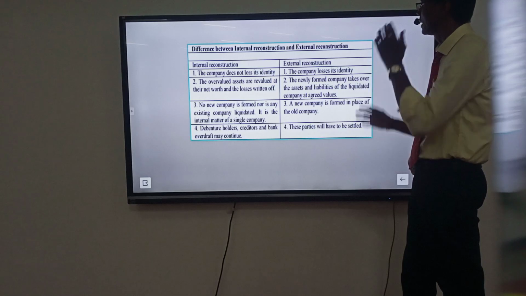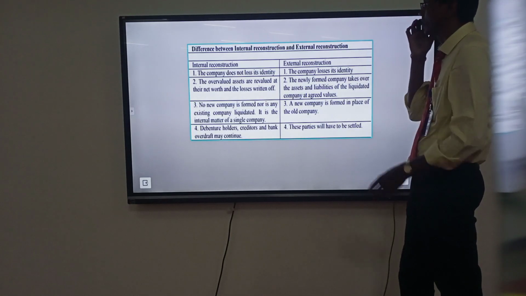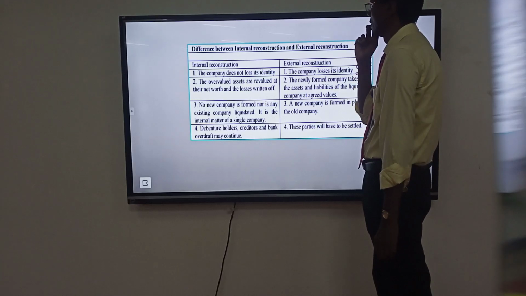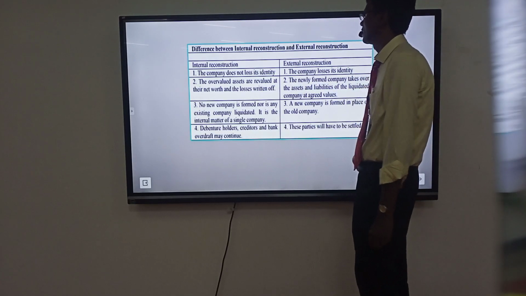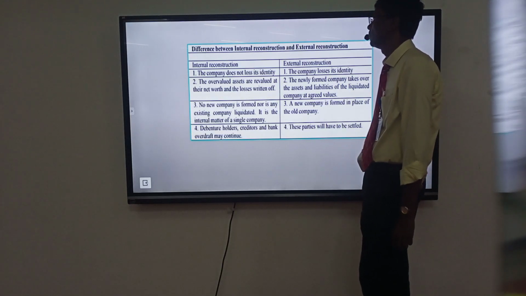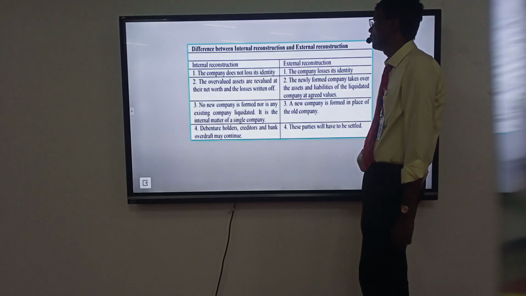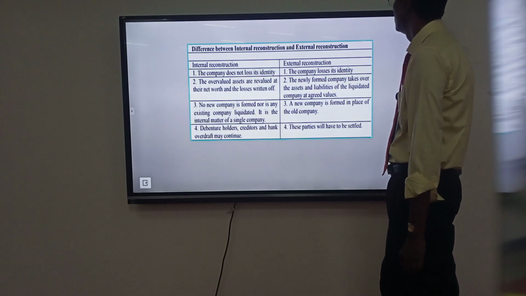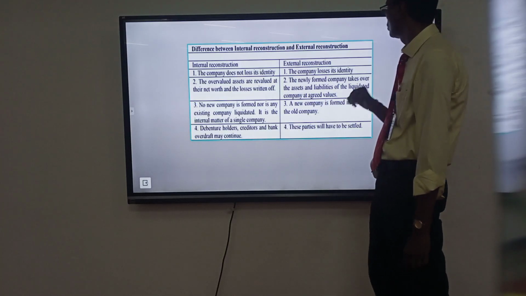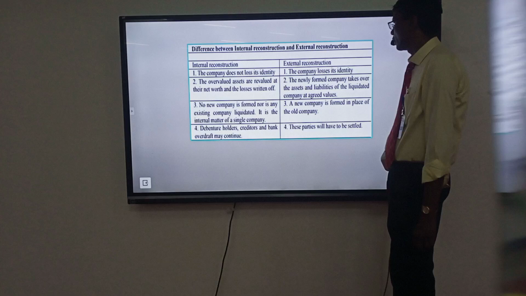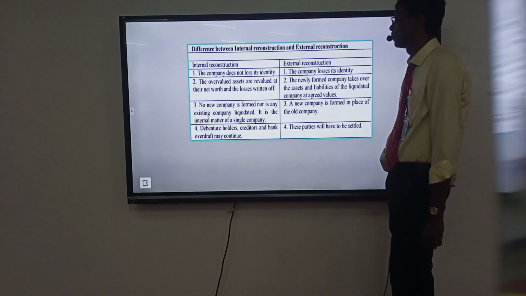Difference between internal reconstruction and external reconstruction. Four differences. First, in internal reconstruction the company does not lose its identity. In external reconstruction, the company loses its identity. In internal reconstruction, the overvalued assets are revalued at net worth and the loss written off. In external reconstruction, the newly formed company takes over the assets and the liabilities of the liquidated company at an agreed value.